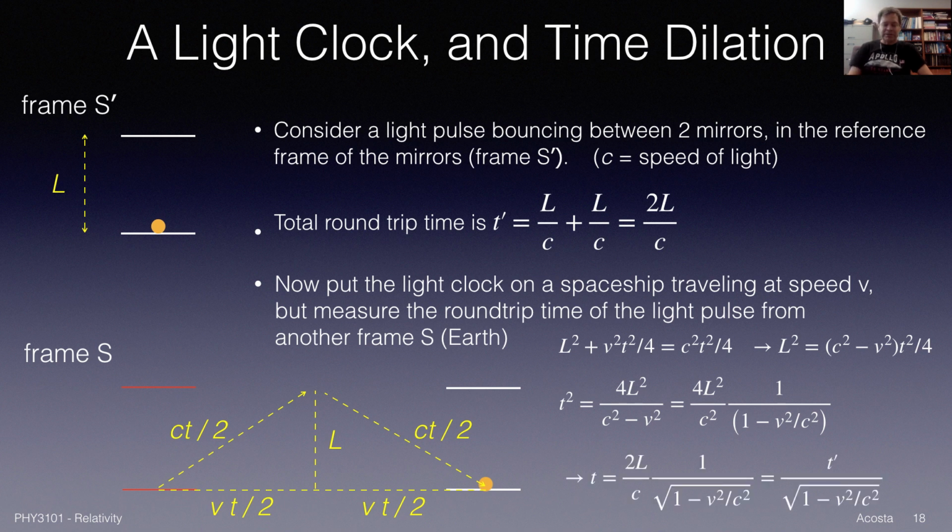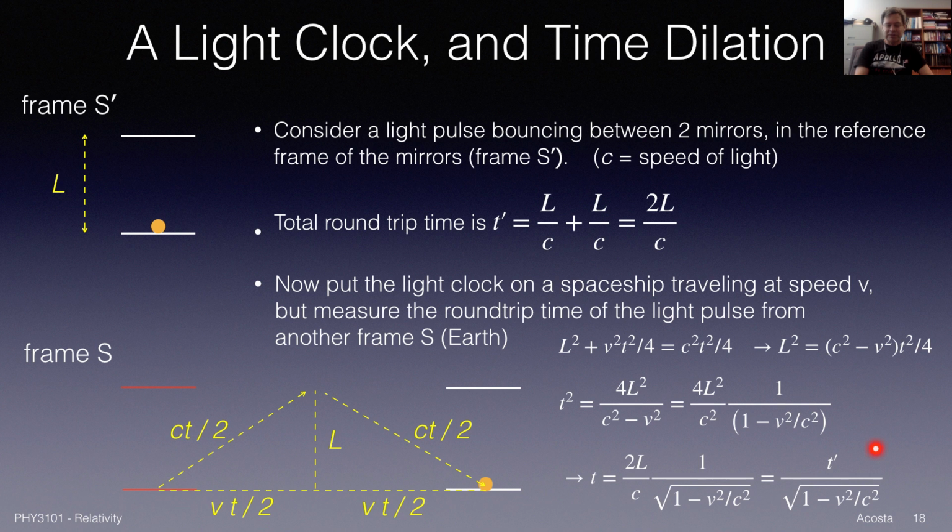So finally, if I take the square root, because that was t squared, because we were squaring a hypotenuse, remember. If I take square root of this line above is going to give me 2L over c. That's that common factor out front. And then I take the square root of this expression in parentheses, so the square root of 1 minus v squared over c squared. But wait a minute, let's look up above. In the rest frame of the light clock, the round trip time was 2L over c. And here's a 2L over c.